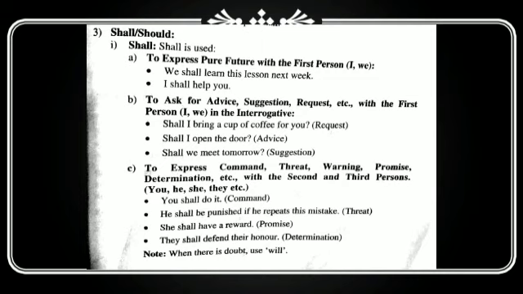He shall be punished if he repeats this mistake. It shows threat. She shall have a reward. It shows promise. Next, they shall defend their honor. It shows determination. When there is doubt, use will.